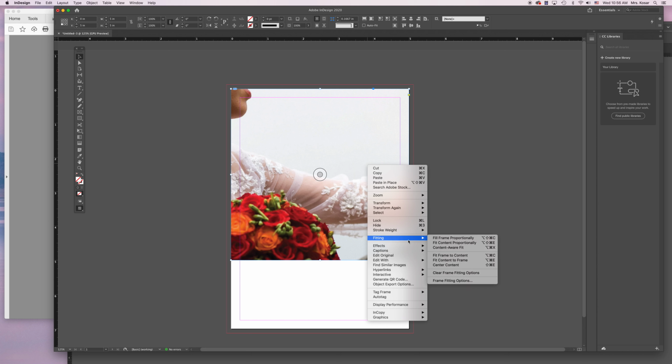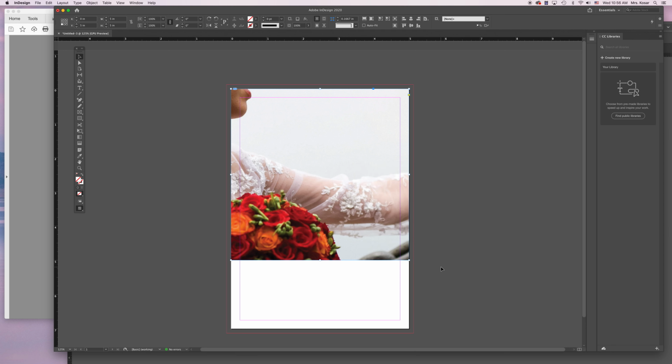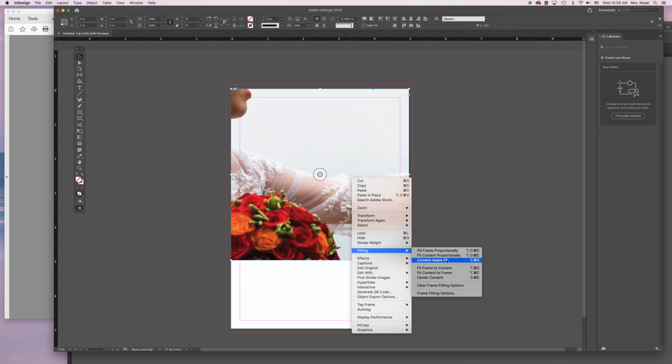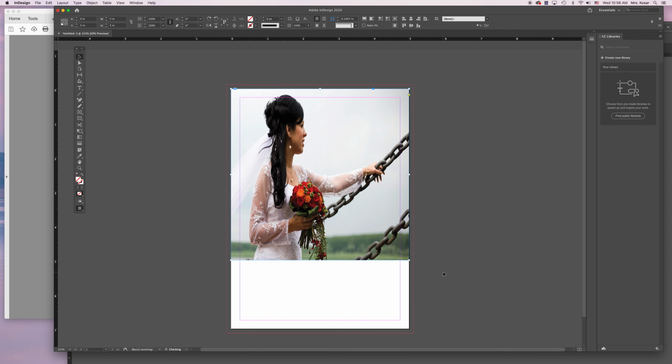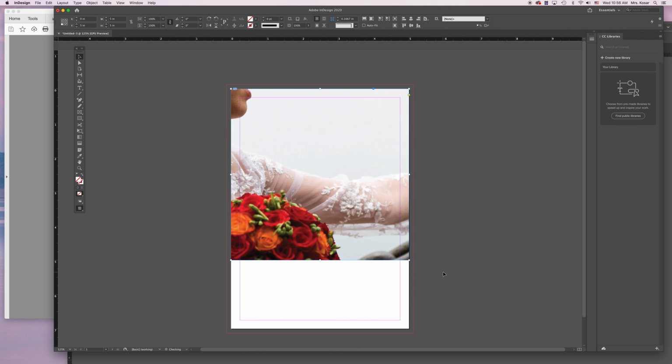There's a lot of different options in here. I'm going to show you what they do. So I could center the content. It's already centered, so it didn't do anything. I'm going to go to fitting, fit content to frame, but if I do that, she squishes up really bad. I don't want to do that, so I'm going to undo that.